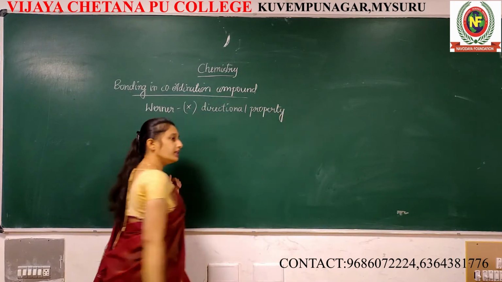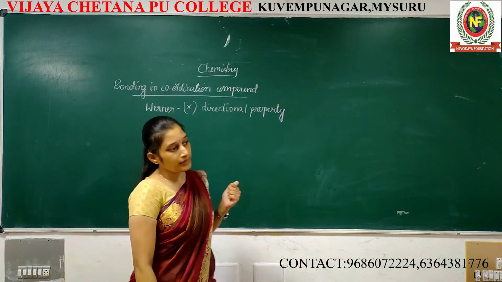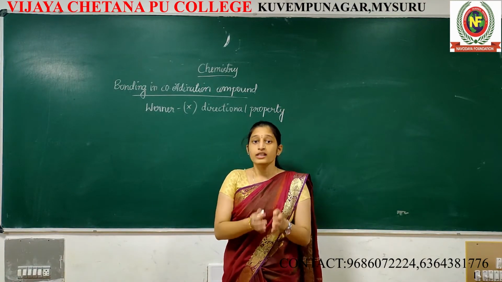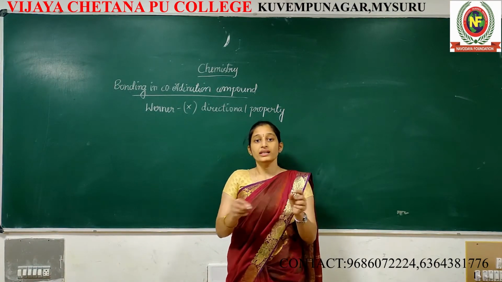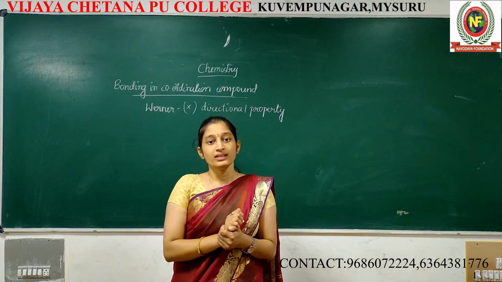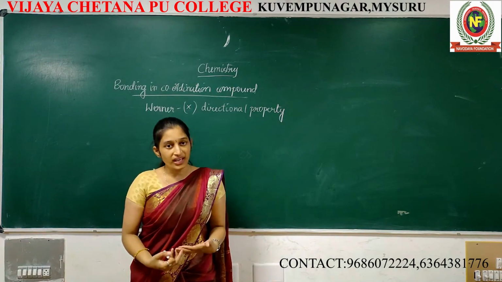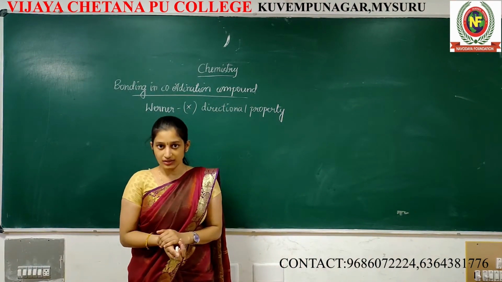And second one, the magnetic behavior. If we place any compound in a magnetic environment, it will show magnetic behavior, meaning either attraction or repulsion.